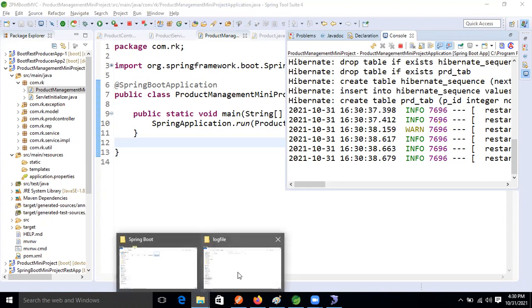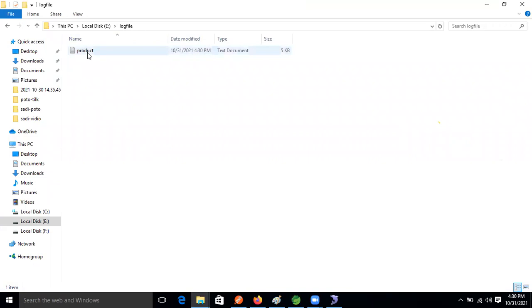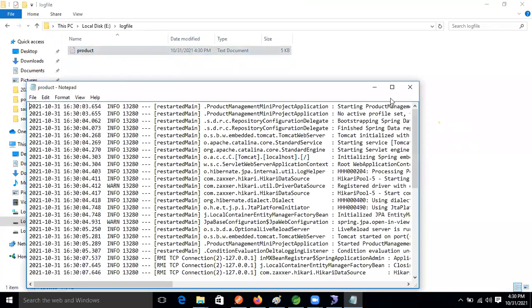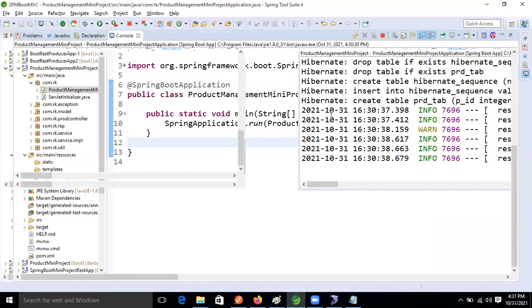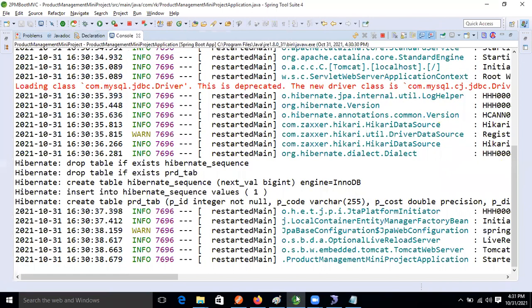Okay, now come to the logging file. One product log file is generated now, guys. Now open this product file. See this, whatever we are getting on the console, those things have come inside that file or not, guys?